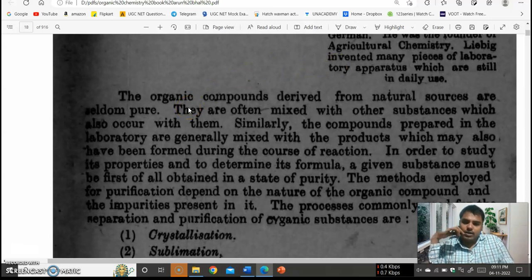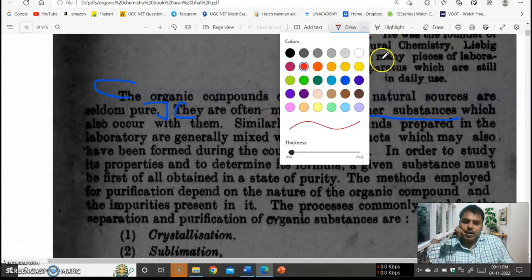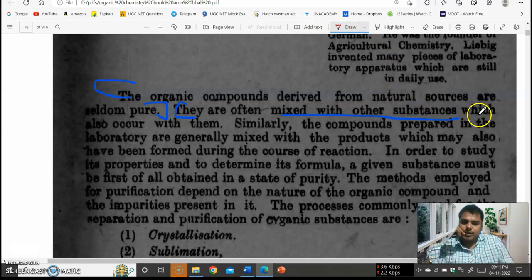They are often mixed with other substances which also occur with them, maybe other impurities or other organic compounds. So they are in mixed form.